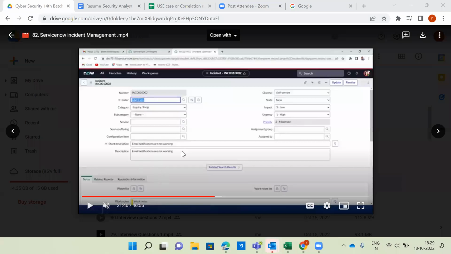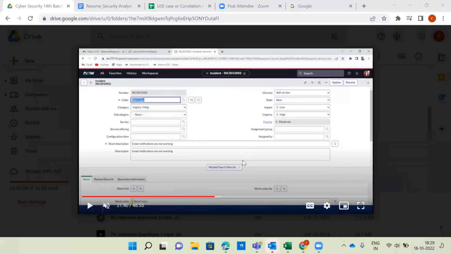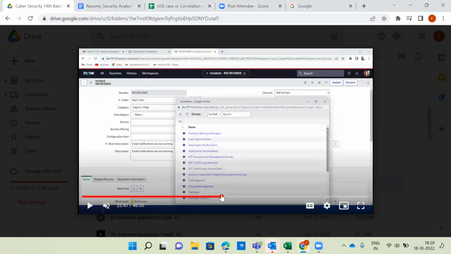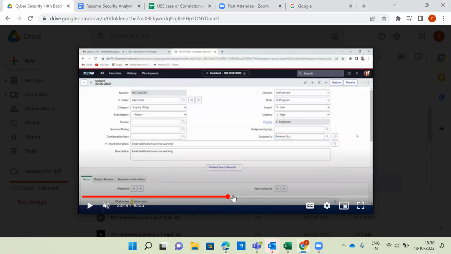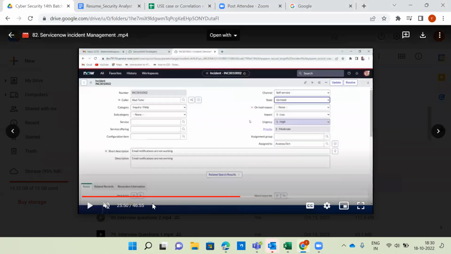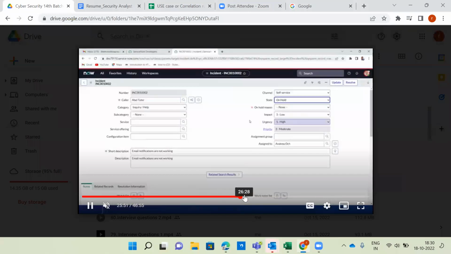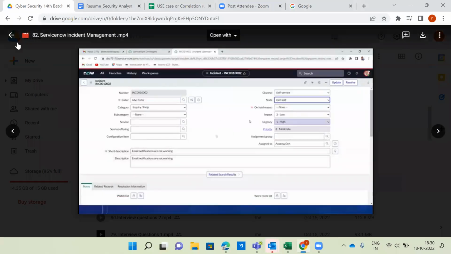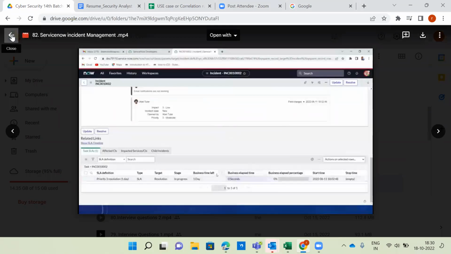Okay, so please go through this one. There is no need to go through the entire video. As I said, how to create an incident and how to close an incident, please only see that particular thing, that's all. So any doubts in this one? No, sir. Okay, please go through this particular video. Okay, in Telugu only they explain.